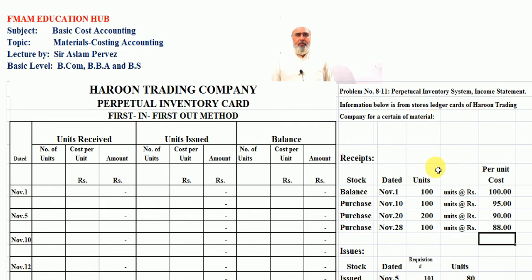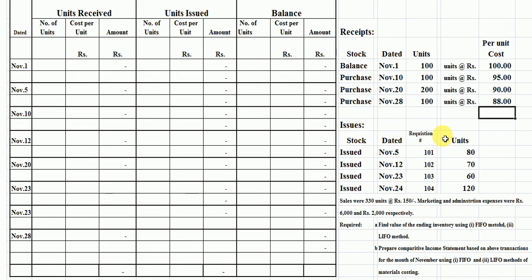Students, you are looking at these problems. In these problems, there are two portions like as balance and purchase portion, and the other is the issued portion.